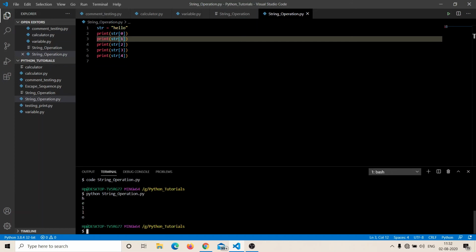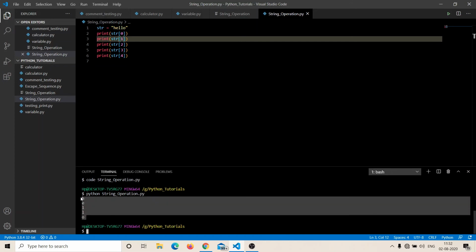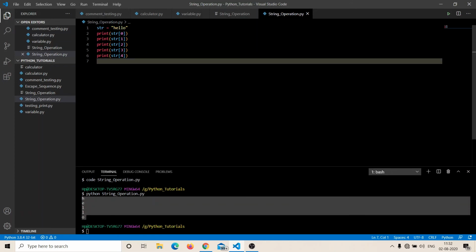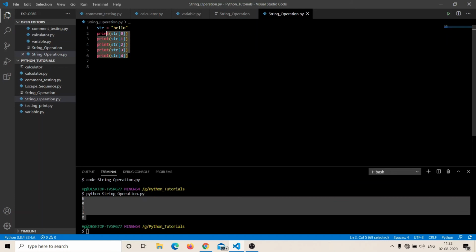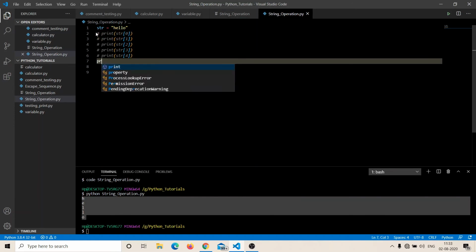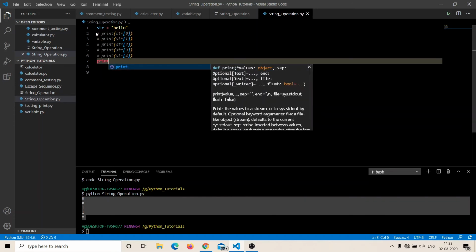You can see it on the output screen, HELLO separately. Now let's jump into how to extract a complete string. Suppose I want to extract the string HELL. I want the output as hell.